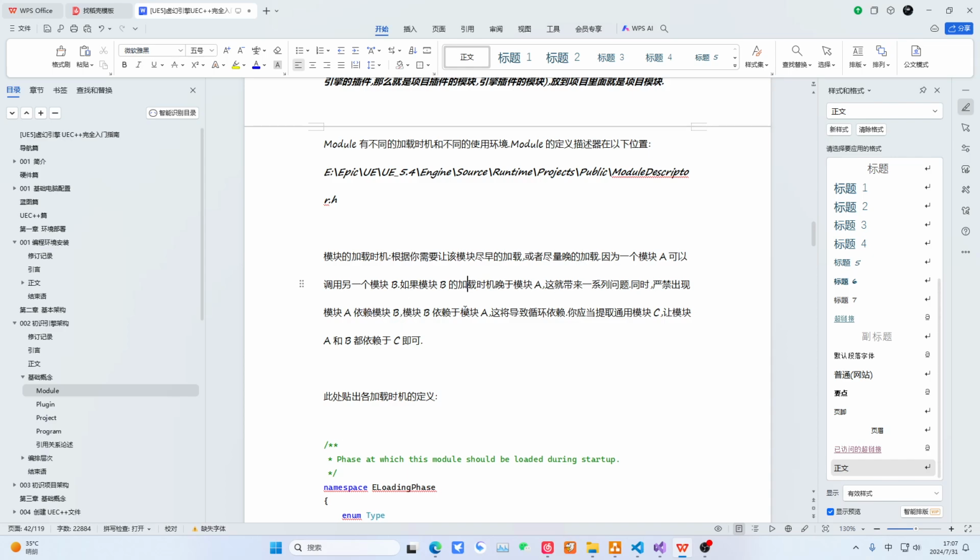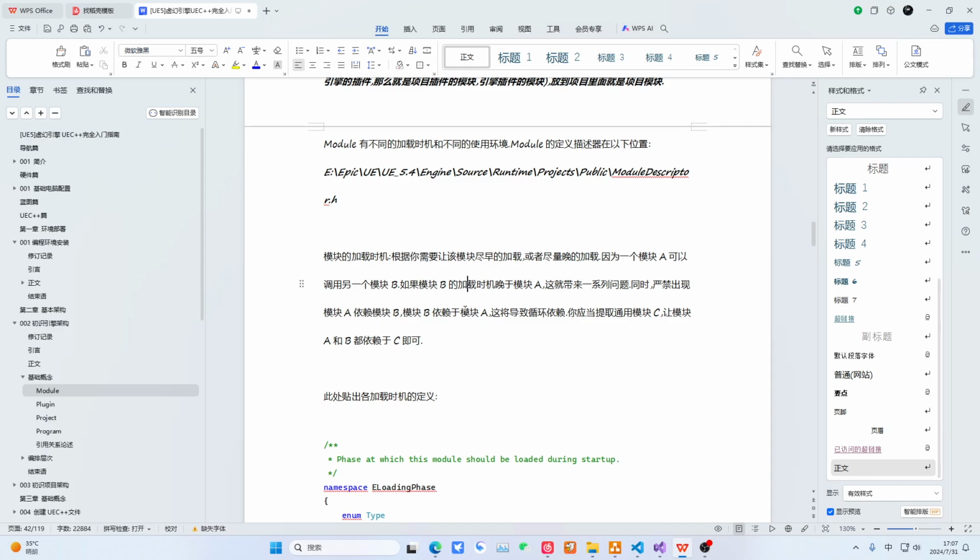That is, if A depends on B and B depends on A, then which should I load first? There is no way to load them. I cannot resolve it. It becomes an infinite loop. Therefore, mutual dependency relationships are not allowed.